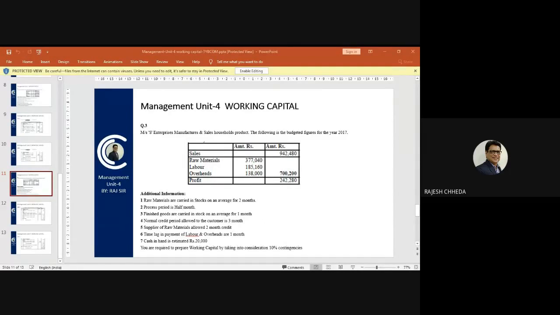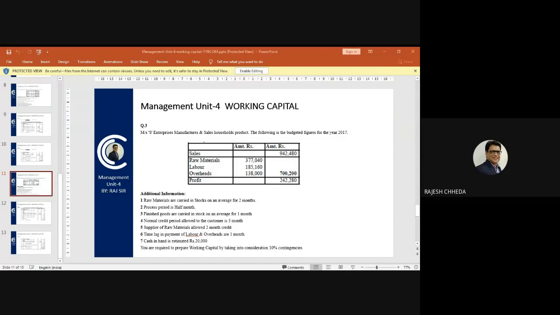Once you arrive at working capital, in this question, you will be adding 10%. For what? Contingencies. It is given very clearly that management wants you to keep a margin of 10%, keep additional 10% of your working capital for any future uncertain event that may happen. So it's good that there is no shortage of working capital in Messrs S Enterprises.